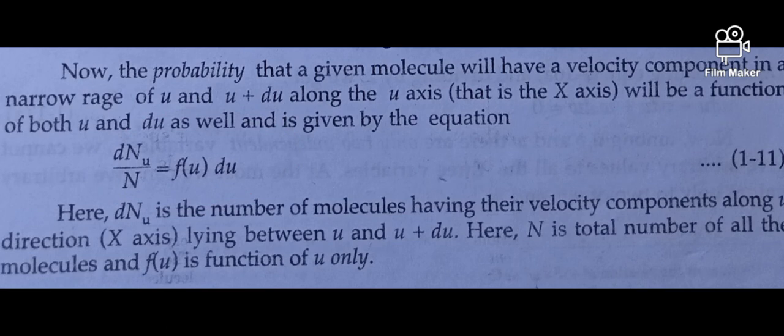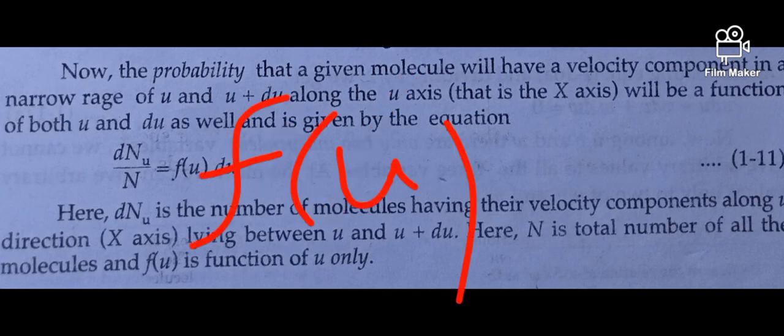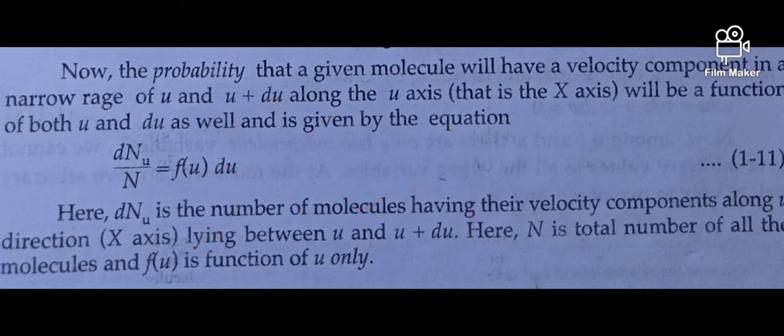Here dn_u is the number of molecules having their velocity components along the x direction lying between u and u plus du. Here N is the total number of all the molecules and f(u) is a function of u only.